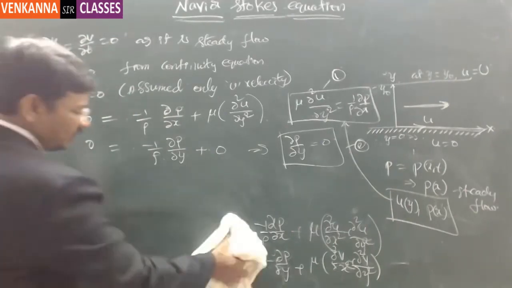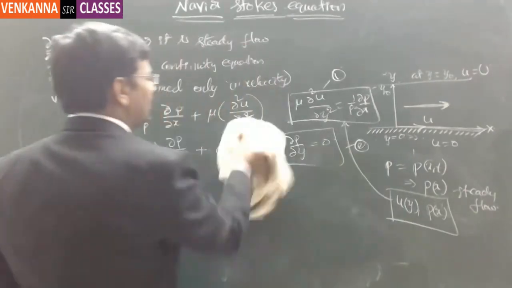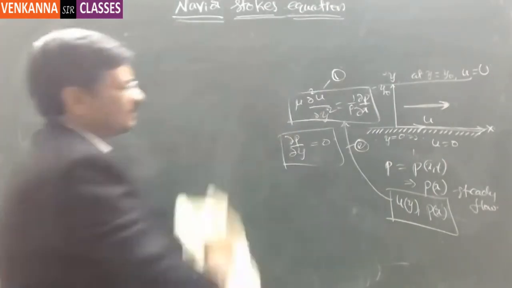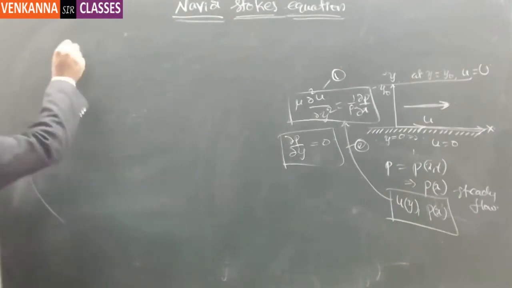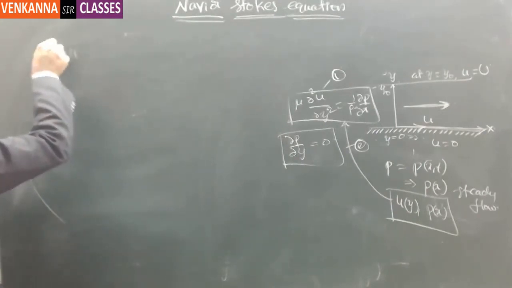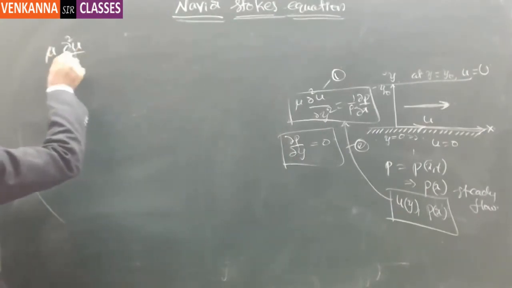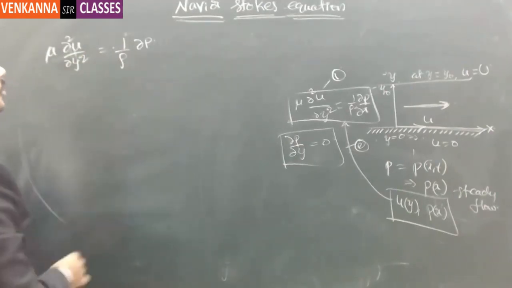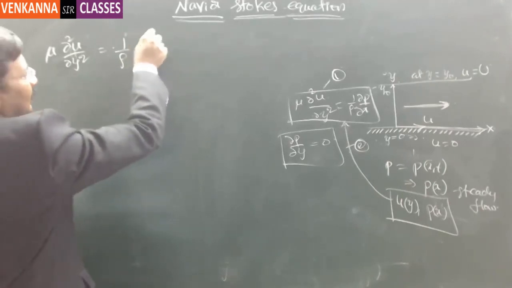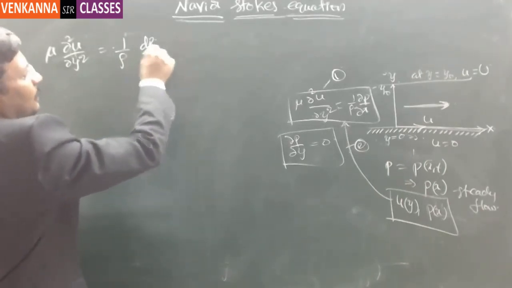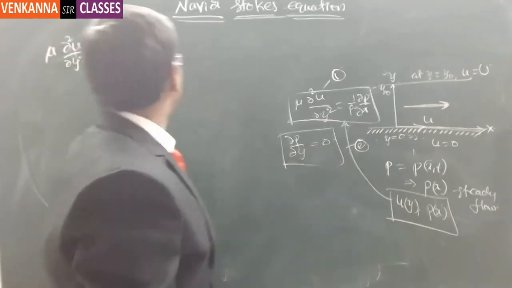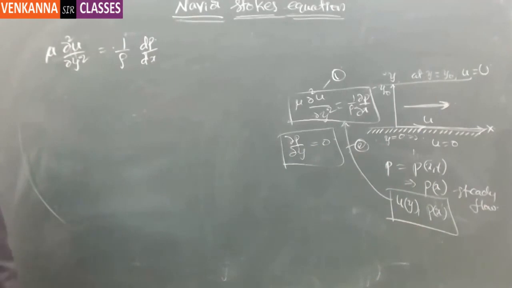Now from these equations, if we solve this particular differential equation, what we have got? So this differential equation we have got is mu times dou square u by dou y square is equal to 1 by rho times dou p by dou x. Now dou p by dou x can be replaced with dp by dx because p is anyway a function of x alone. That's what we proved here from this second equation. So dp by dx, that is the one which you need to understand.